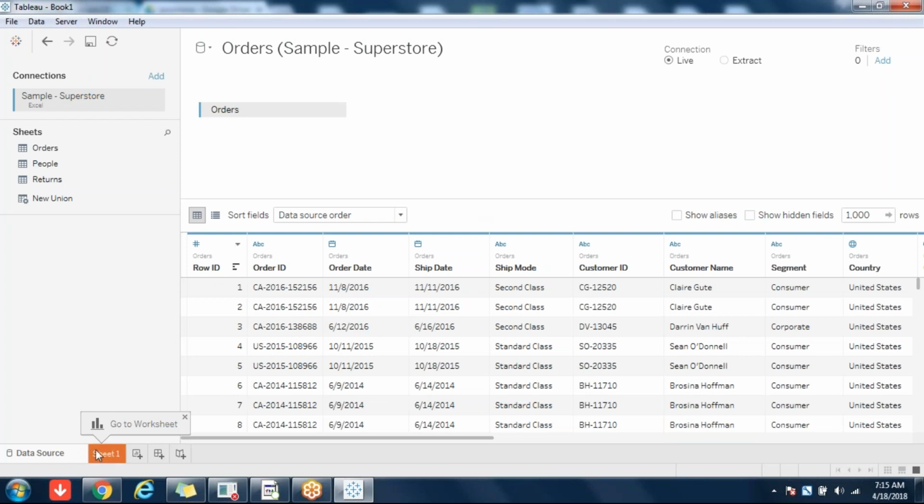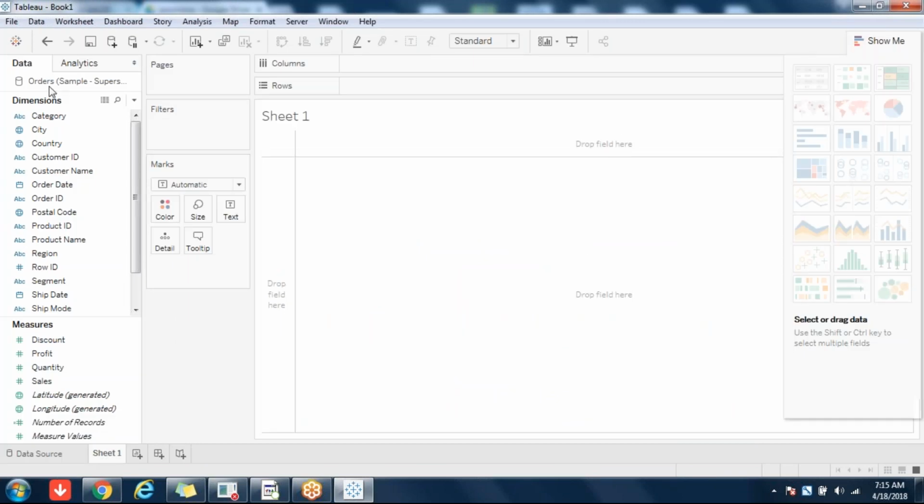Here you are seeing one data source, that is Orders, Sample Superstore. You really need not look here and there for data sources. Tableau itself is providing you various data sources. You can download from the Tableau website or from any other websites. It's all about searching on the internet.